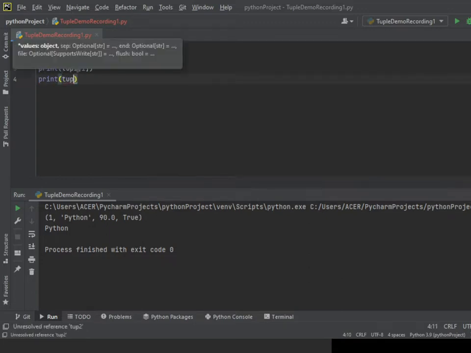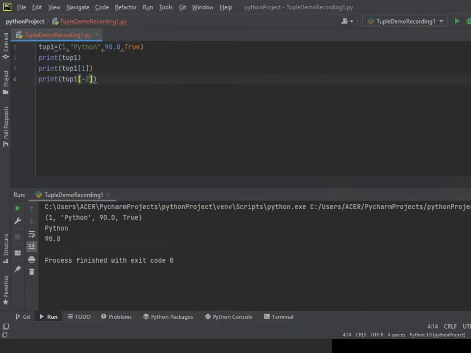Now print tup1, here I'm giving -2. Now we will get the second item from the end, like the third one.